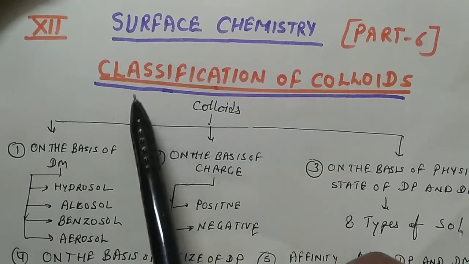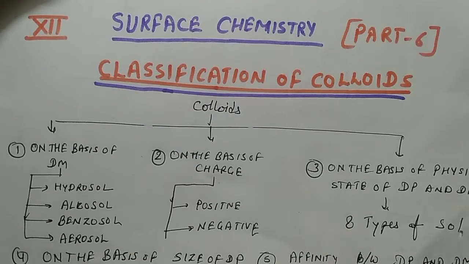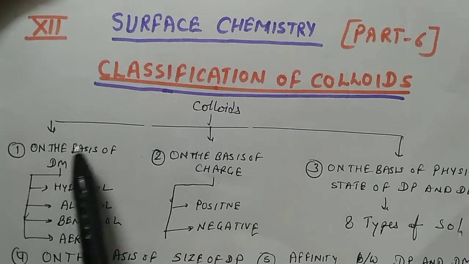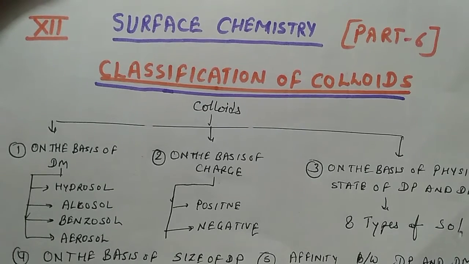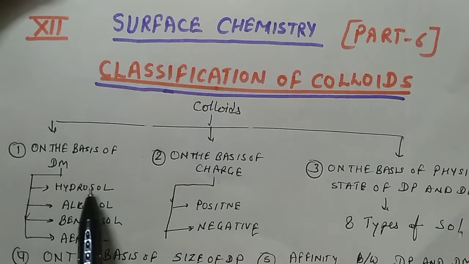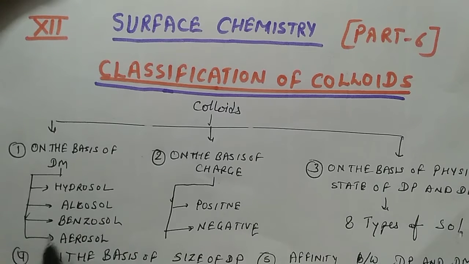In the last video we discussed what colloids are and the classification of colloids, on three bases. First, on the basis of DM, which means dispersion medium. If the dispersion medium is water, then the sol is known as hydrosol. If the dispersion medium is alcohol, then the sol is known as alcosol. If the dispersion medium is benzene, then the sol is known as benzosol. And if the dispersion medium is air, then the sol is known as aerosol, etc.